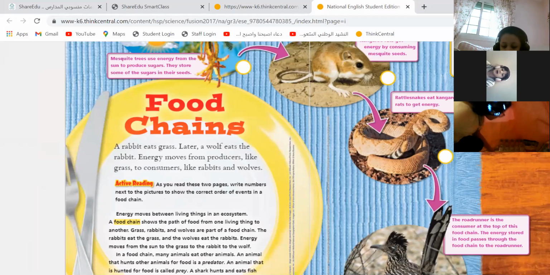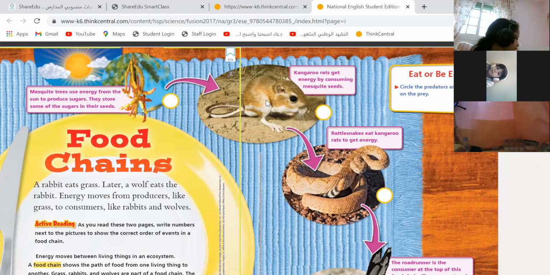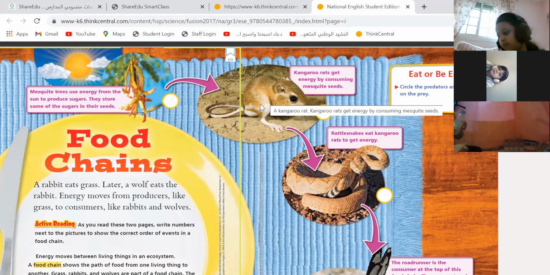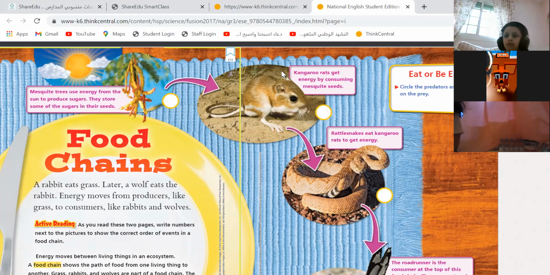So, what's an animal that eats only plants? What do I call it? It's a consumer, but what do I call it? Herbivore, carnivore, omnivore? Carnivore eats only plants? It's not a carnivore. See the question again, please. It is a herbivore. Herb, from herb. Herbs means plants. Herbivore eats only plants. This one is herbivore. A herbivore will be eaten by who?